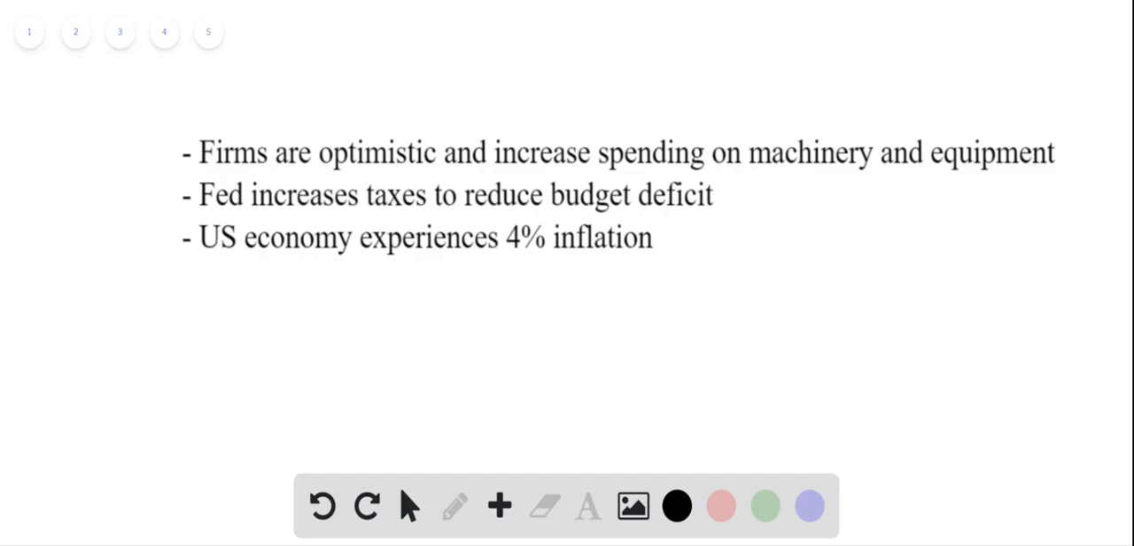The third scenario is that the US economy experiences 4% inflation. And inflation is essentially an increase in the general level of prices in the economy. So as you recall, on the aggregate demand curve, the y-axis is the price level. And so if the price level were to increase, then there would be less quantity of real GDP demanded in the economy. Thus, with 4% inflation, there would be a movement along the aggregate demand curve.